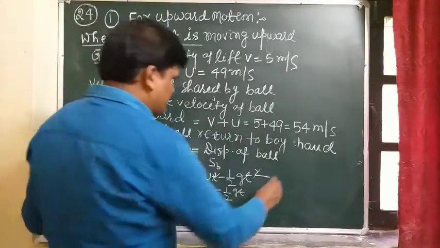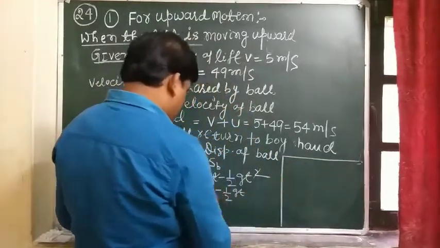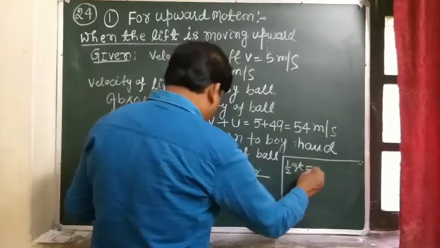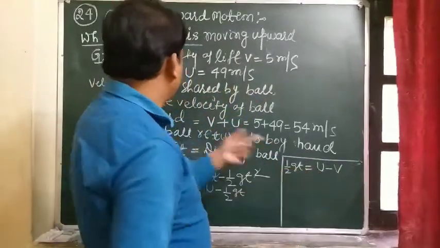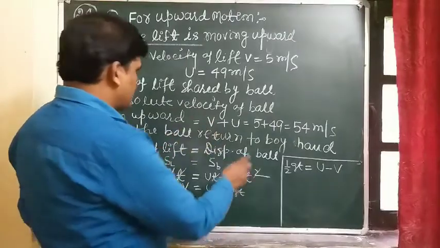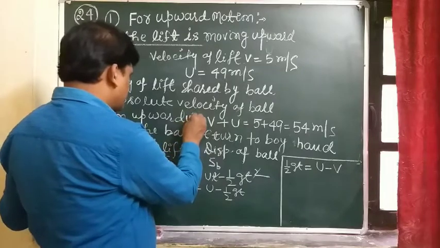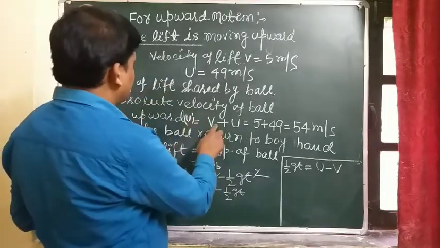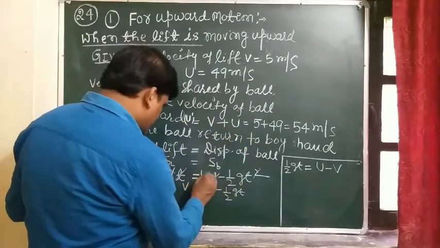When half gt comes to the other side, it comes out to be half gt equals u minus V. Here u is the absolute velocity of the ball in the upward direction, and this is u dash, which comes out to be V plus u.